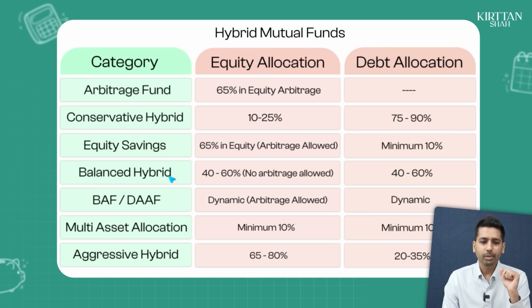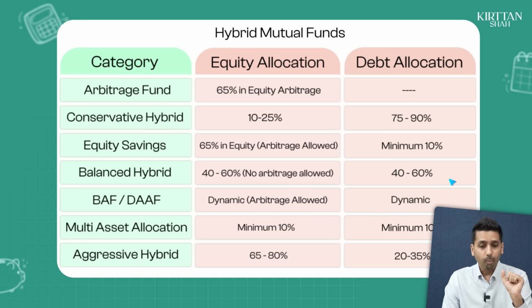The fourth, if you see, is something called as the balance hybrid. Balance, like the name suggests, 40 to 60% of the money will be in equity and 40 to 60% of the money will be in fixed income. But here, when I say 40 to 60% of the money will be in equity, no arbitrage is allowed, which means when you invest in this particular product, they will actually invest 40 to 60% of your money in pure equity, not arbitrage. So this is actually riskier than most other products that we've spoken so far. So it is more riskier than the equity savings, and it is more riskier than the conservative hybrid as well as the arbitrage fund.